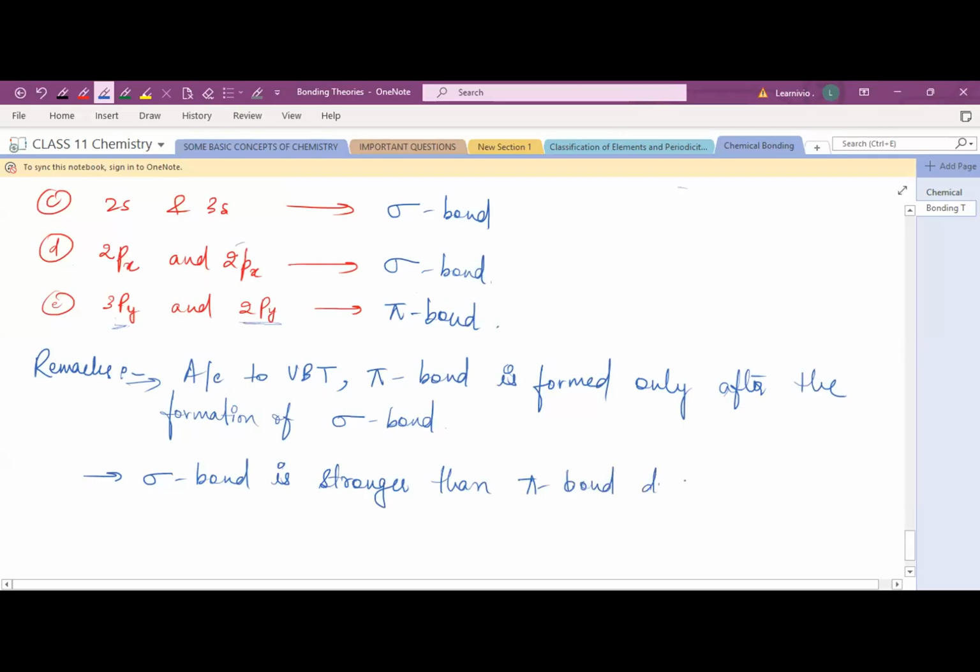Why? Due to head-on overlapping. Due to head-on overlapping, the area of overlapping is more than that in the case of pi bonding. In pi bonding there is sideways overlapping. Due to sideways overlapping, the area of overlap is minimum. Due to that, the sigma bond is stronger than the pi bond. Okay, due to head-on overlapping in sigma bond.